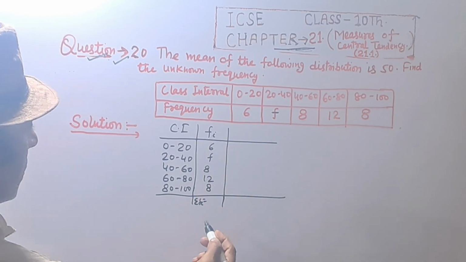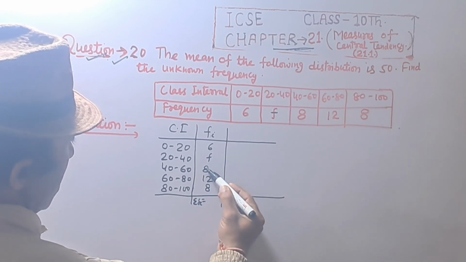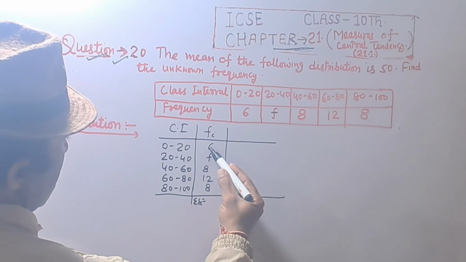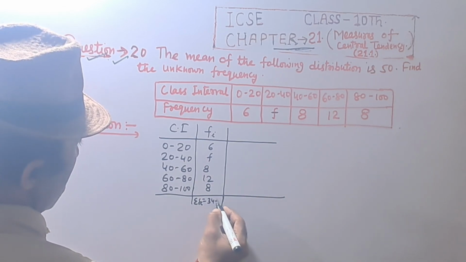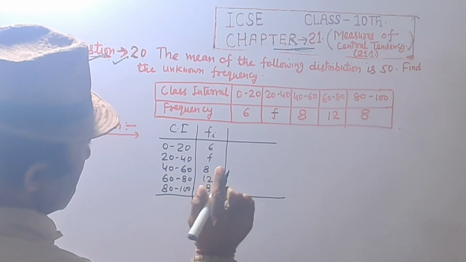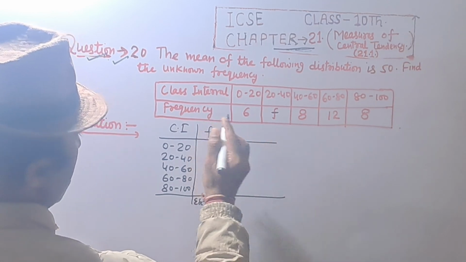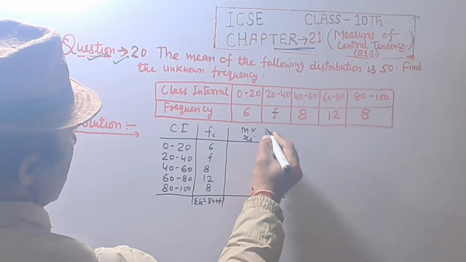Sum of frequency equals 8 plus 12, 20, 20 plus 8, 28, and 28 plus 6, 34. That is 34 plus F.